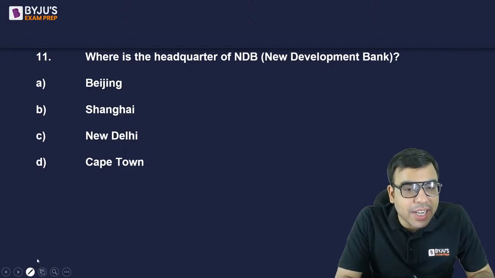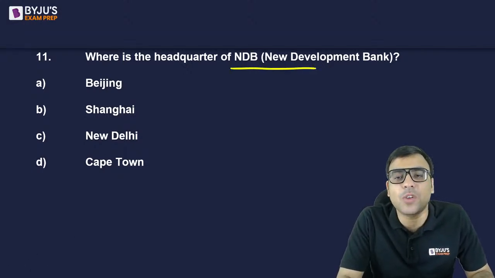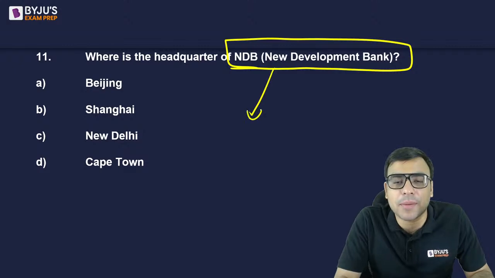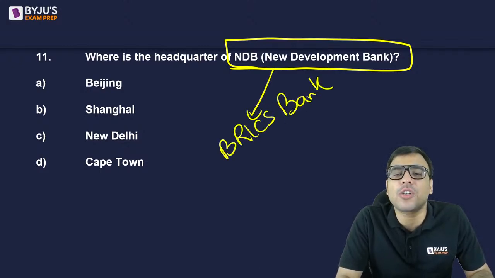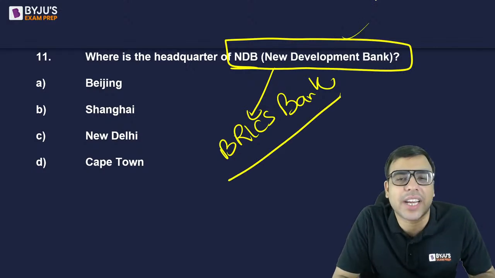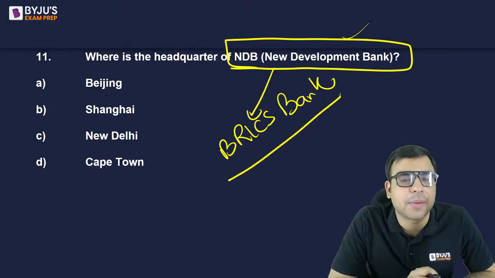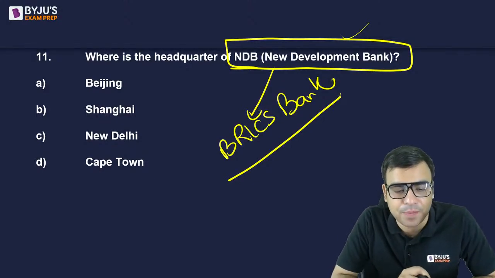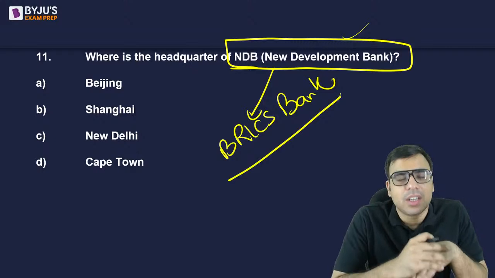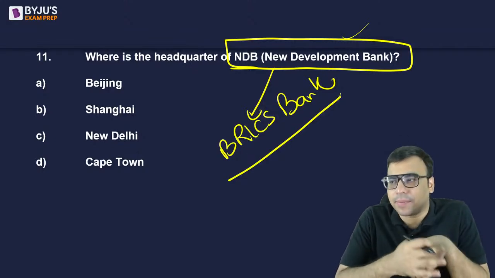The next is, where is the headquarters of the New Development Bank? So this is nothing but the BRICS Bank, also called the BRICS Bank. So basically, if you know the headquarters of BRICS, you can easily answer the headquarters of the New Development Bank. Beijing, Shanghai, New Delhi, Cape Town. What is the right answer to this question? Where is the headquarters of the New Development Bank? Where do you find it?